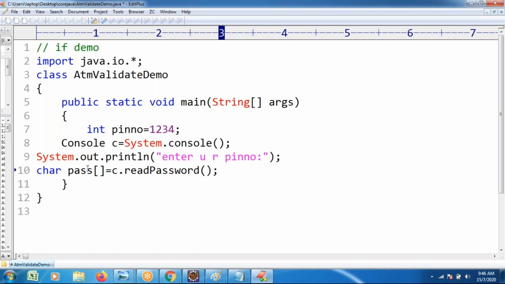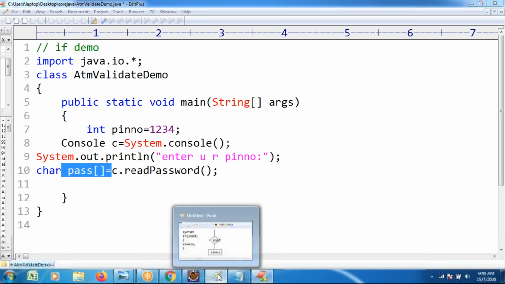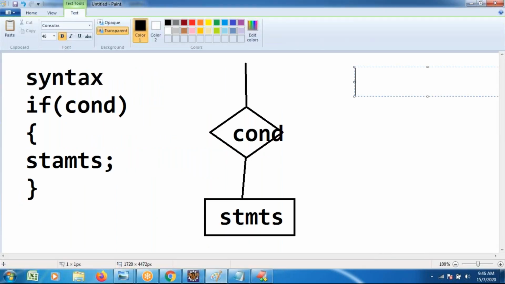After reading the password, when you take the password, internally it takes it character by character. Suppose you are entering the number 1, 2, 3, 4. While you are entering, it takes the structure as a character array, character by character.